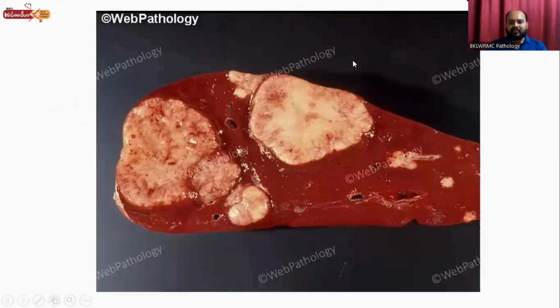This is the liver, and this is a cut section of the liver, and it shows the metastasis from adenocarcinoma colon. This is the metastasis from adenocarcinoma colon. This is also metastasis. This is metastasis. These are all the mets which are seen in the liver.